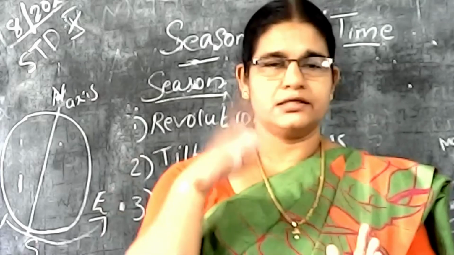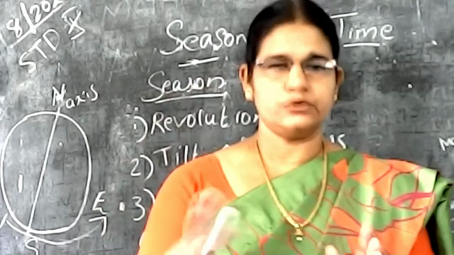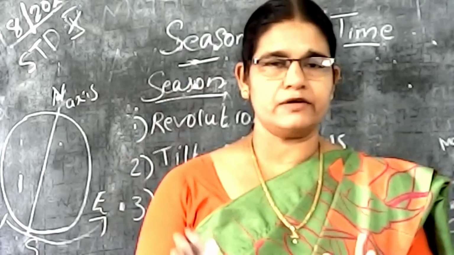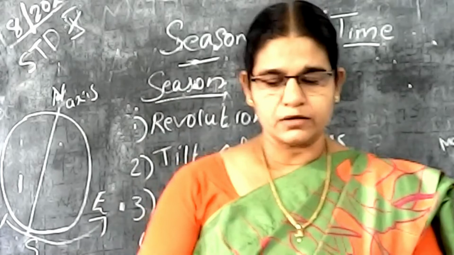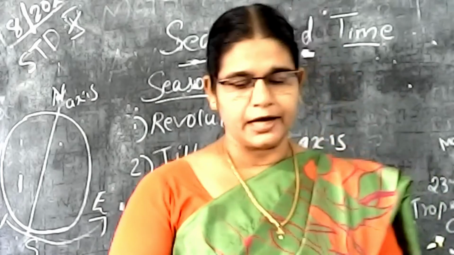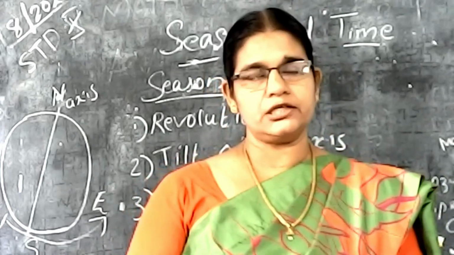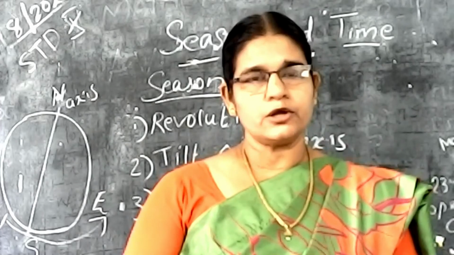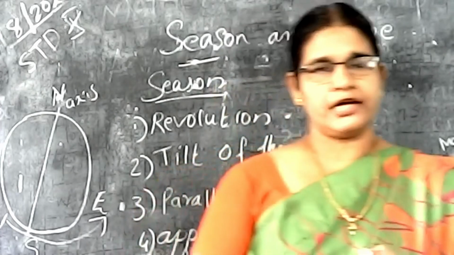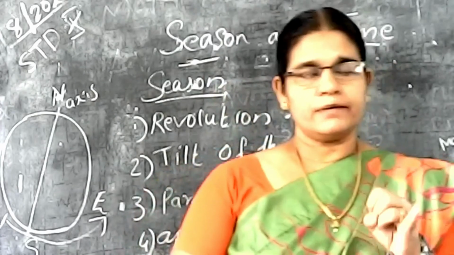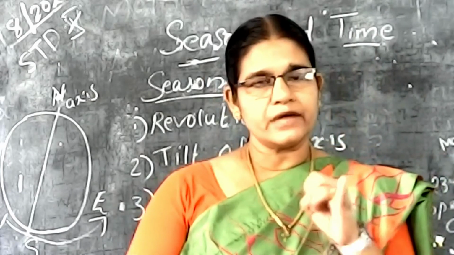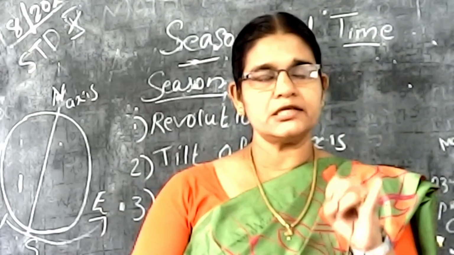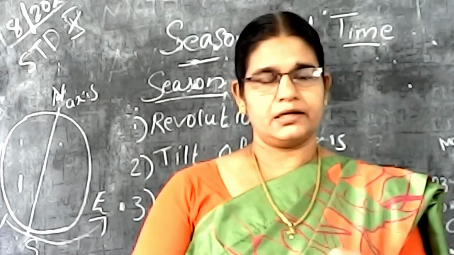The earth going around the sun, understand? That is the revolution. So what is the revolution? The earth revolves around the sun in an elliptical orbit. This motion is known as the revolution. Because of rotation and revolution, because of the rotation we get the day and the night, and because of the revolution the different seasons occur on the earth. Understand?